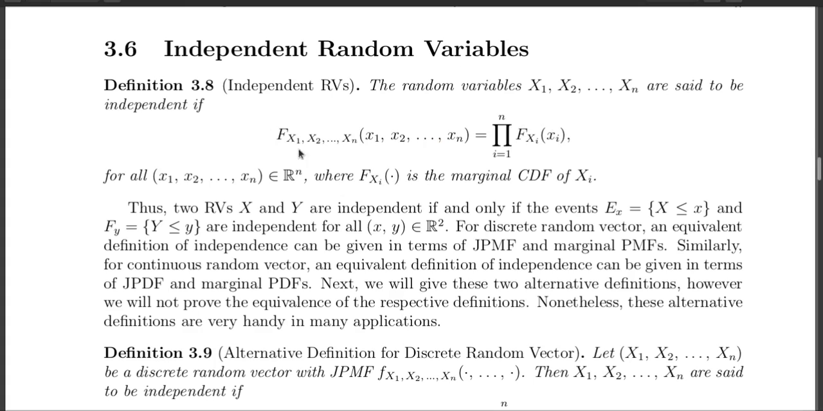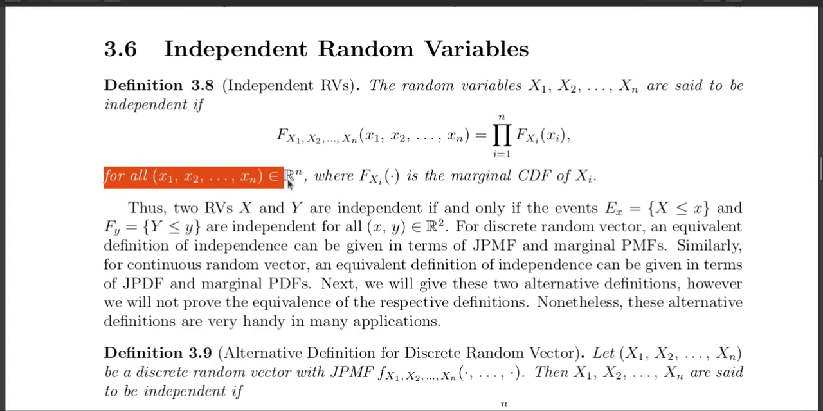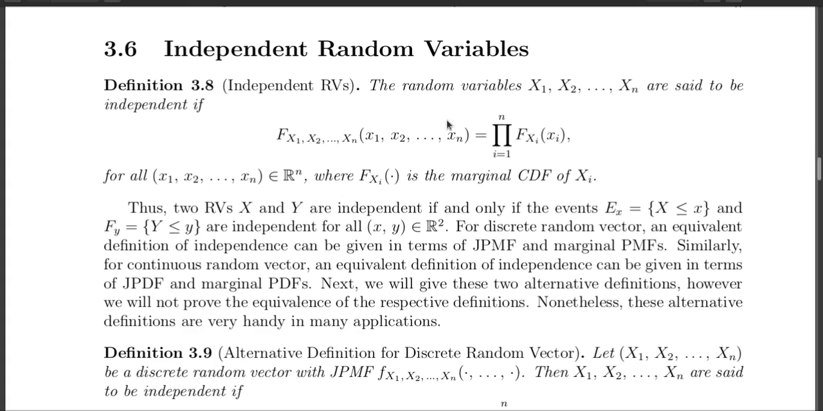Okay, so I have n random variables. If the joint cumulative distribution function of X1, X2, ..., Xn can be written as the product of the marginal cumulative distribution functions of X1, X2, ..., Xn, for each (x1, x2, ..., xn) in R^n, we say that the random variables X1, X2, ..., Xn are independent. Notice that this equality has to be true for all points in R^n.